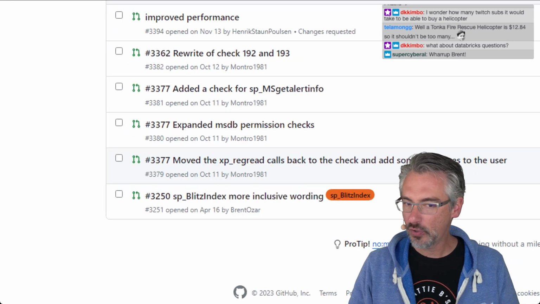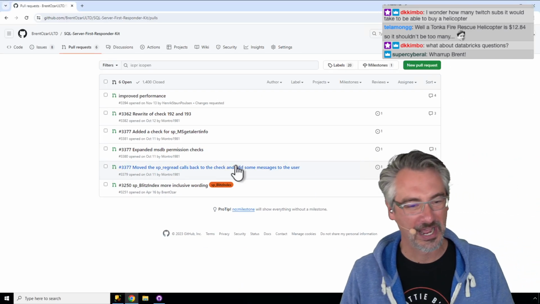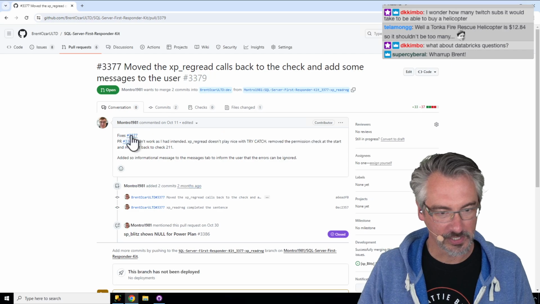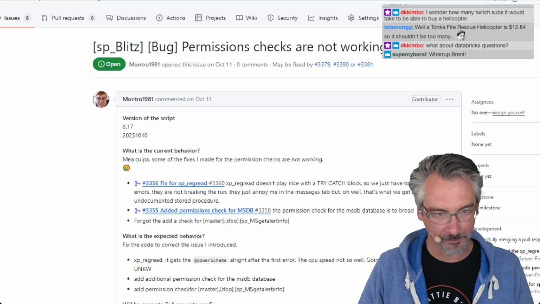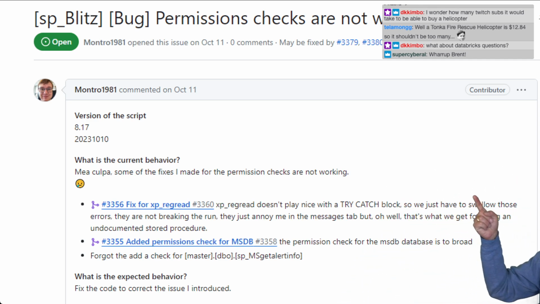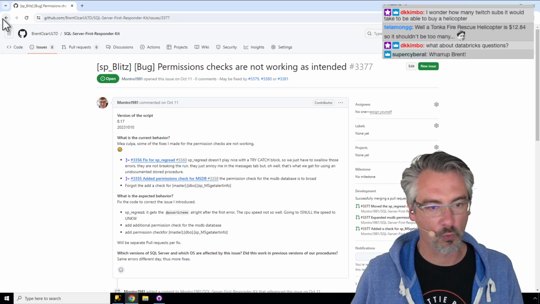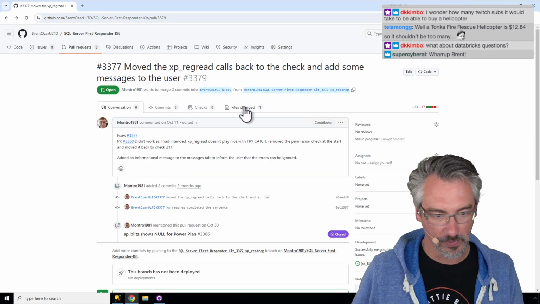Next says moved the xp_regread calls back to the check and add some messages to the... I don't even understand what this means. Let's go take a look at the issue inside of it. We have permissions checks are not working as intended. Oh, I do remember this. When it came live, this did not work well at all. xp_regread does not play nice in a try catch block, so we just have to swallow those errors. They're not breaking anything, but they just annoy me in the messages tab. And then clarify the permissions check for MSDB. That's really interesting. I have no idea what caused that. So let's go and look to see